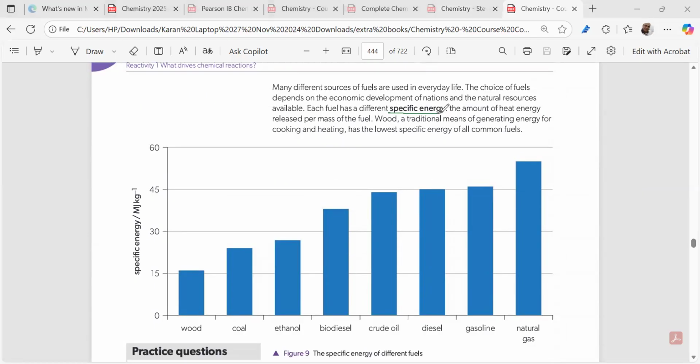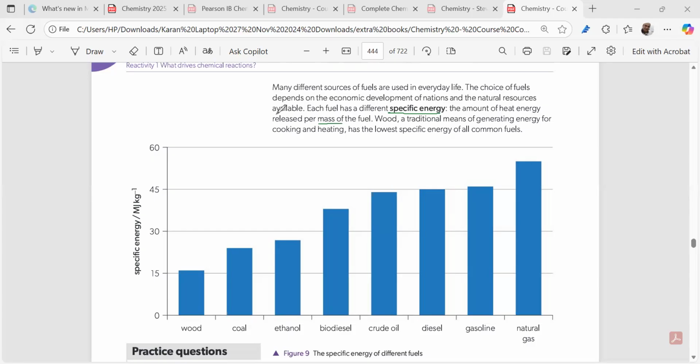We know specific energy. What is specific energy? Specific energy is the amount of heat energy released per mass of fuel used, right? Per kg of the fuel used. There's another thing called specific volume. Specific volume is the amount of energy released per volume of the fuel used. Specific energy is the amount of heat energy released per mass of the fuel, right?